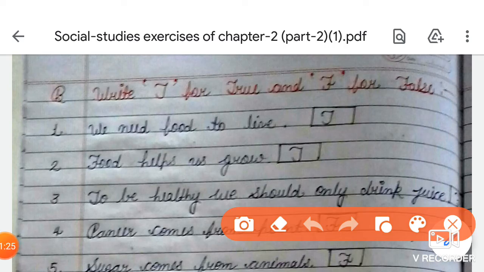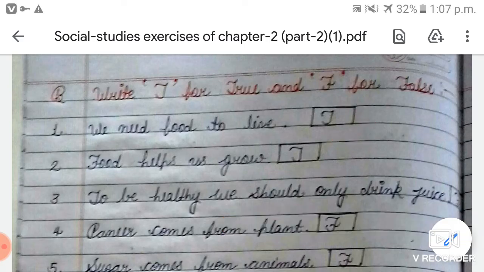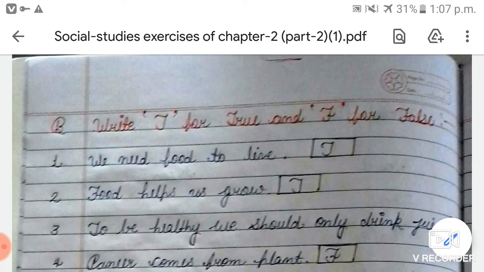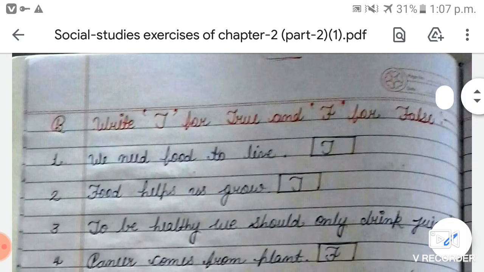So, what will we write here? We need food to live. Is it true or false? So, it's a true statement. Then we will write T here. Okay, students? Now, next one is food helps us grow. So, it is true or false? It's a true statement because food gives us energy and help us to grow. So we will write T here,